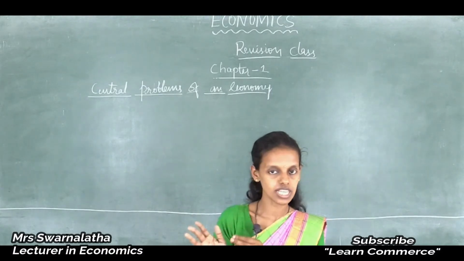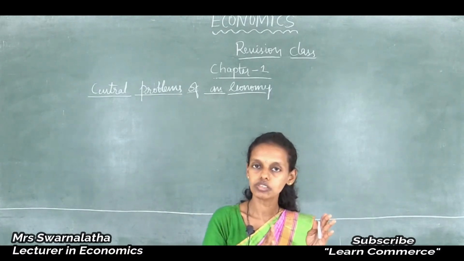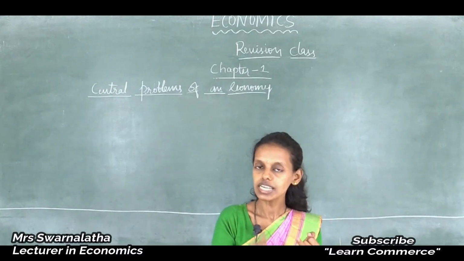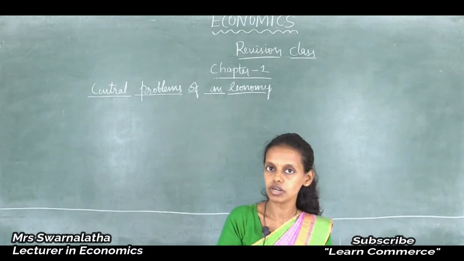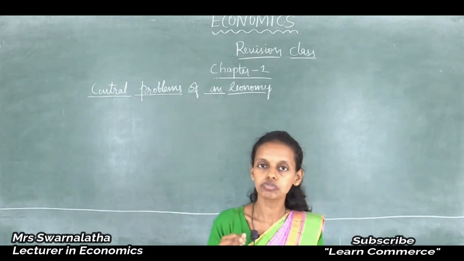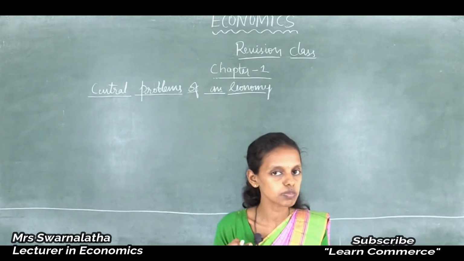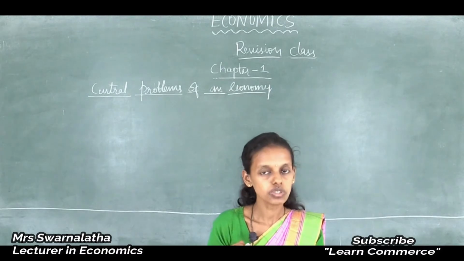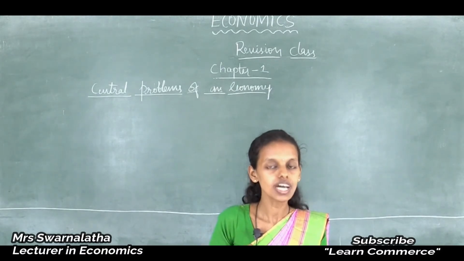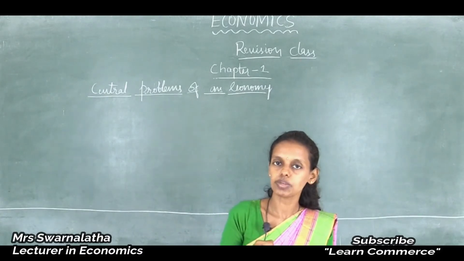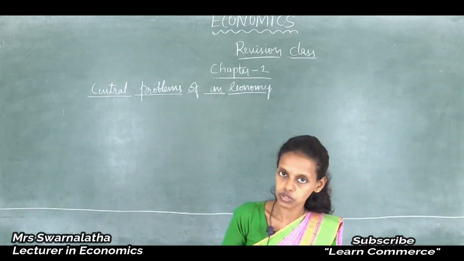No need to touch that part. We are going to learn from the first chapter, introduction, second chapter, theory of consumer behavior, third chapter is about production and cost, and fourth chapter is theory of firm under perfect competition. You have all gone through the videos on the theory of firm under perfect competition. So let us start from the first chapter, that is introduction to microeconomics.